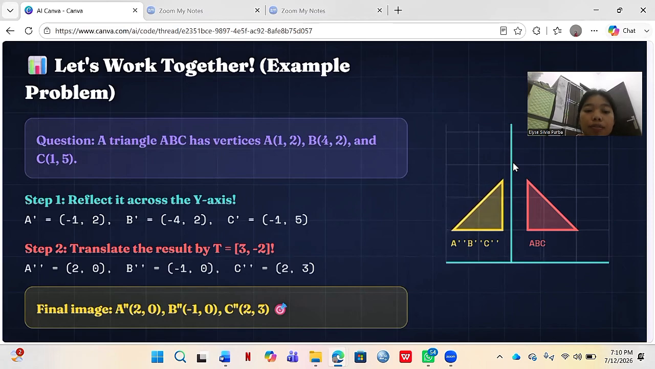Step 2. Let's translate A prime by vector 3, minus 2. We just add the numbers. Minus 1 plus 3 is 2, and 2 plus minus 2 is 0. The final position, A double prime, is 2, 0. It's very logical and systematic, right?